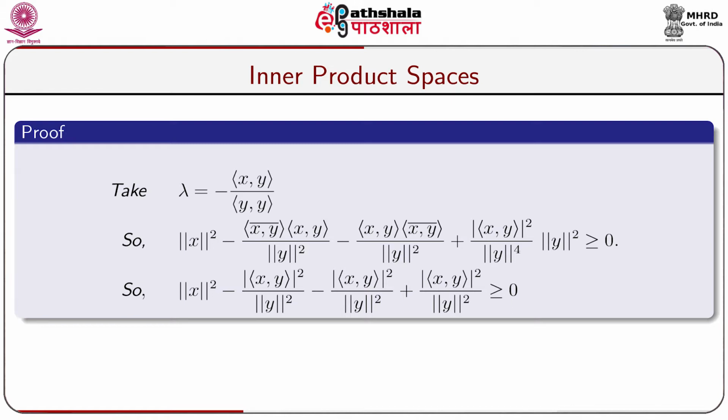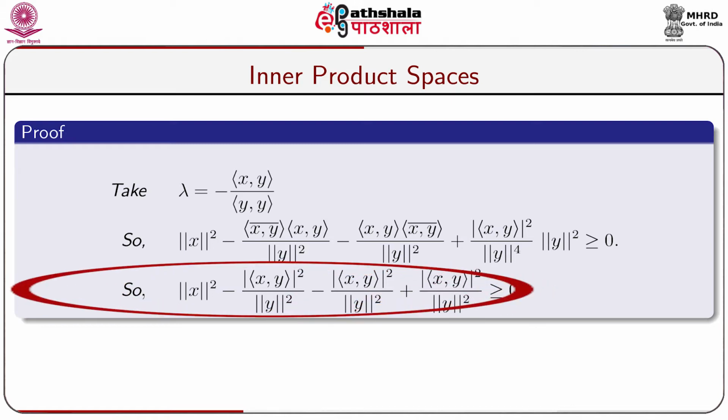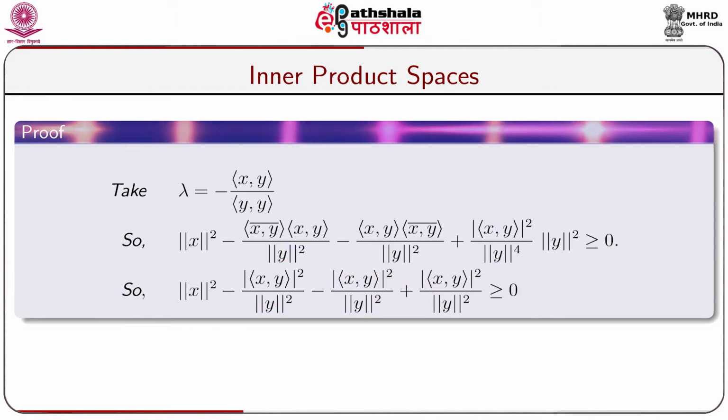On simplification we get norm of x whole squared minus modulus of (x, y) whole squared divided by norm of y whole squared, minus modulus of (x, y) whole squared divided by norm of y whole squared, plus modulus of (x, y) whole squared divided by norm of y whole squared, greater than or equal to 0.